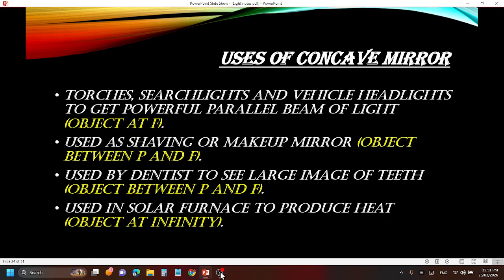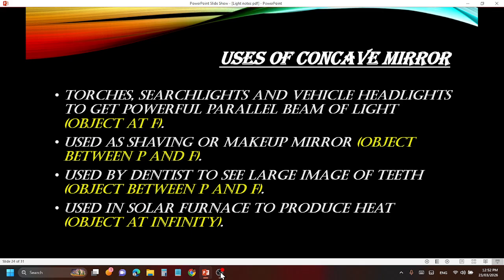Next, it is used by dentists to see a large image of teeth. The mirror they use is the same above case, between P and F. Last, it is used in a solar furnace to produce heat. A solar furnace is a type of furnace used to heat and melt objects at aluminium and steel factories and all. So they use a solar furnace.